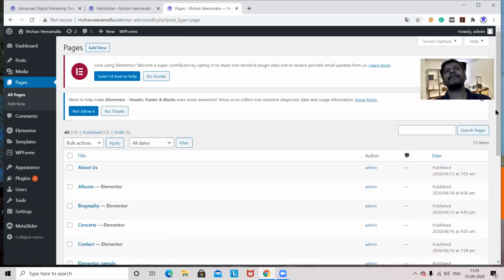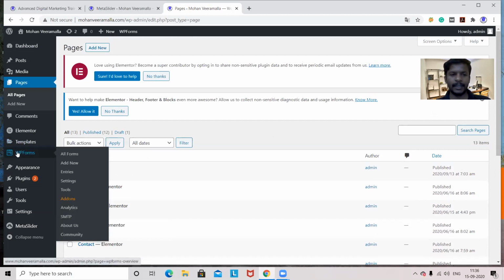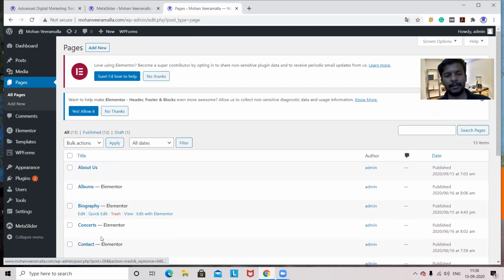Why confusion? See, what we did yesterday, we created a contact form in WP Forms. After that, I wanted to show that form on the contact page. So I went to Pages, went to Contact, and edited it with Elementor. In Elementor, I selected that form and showed it in that page. That process we did yesterday.